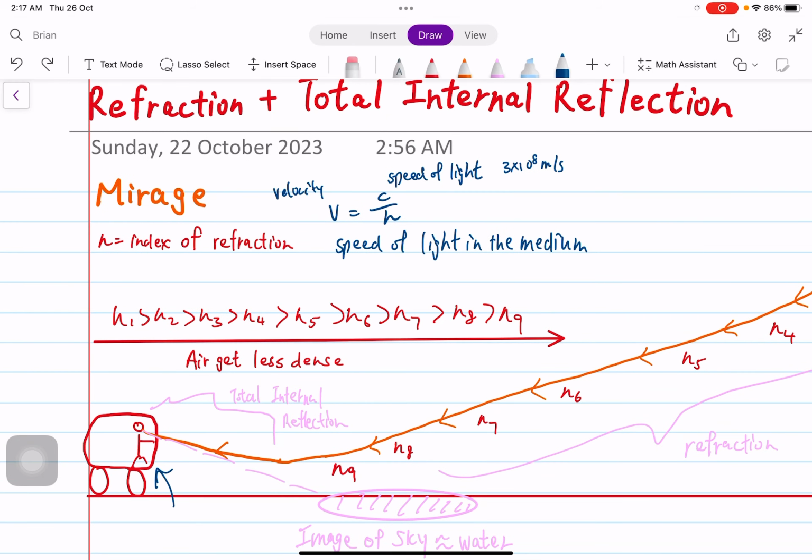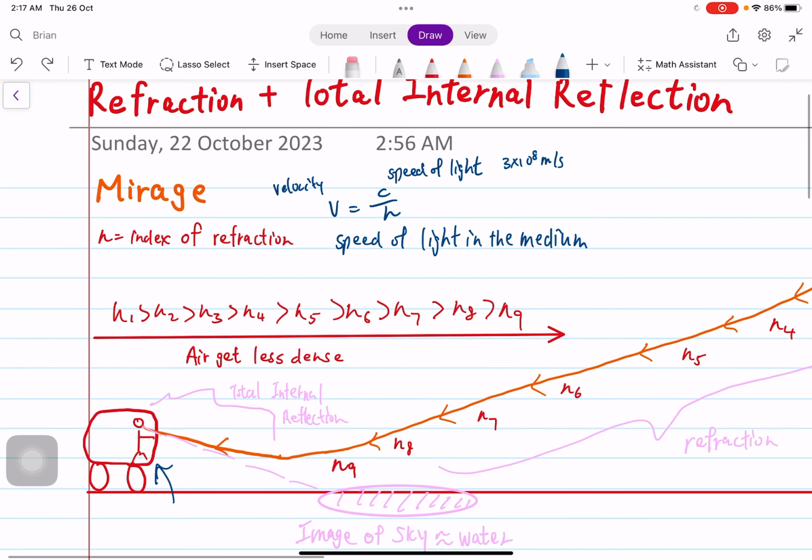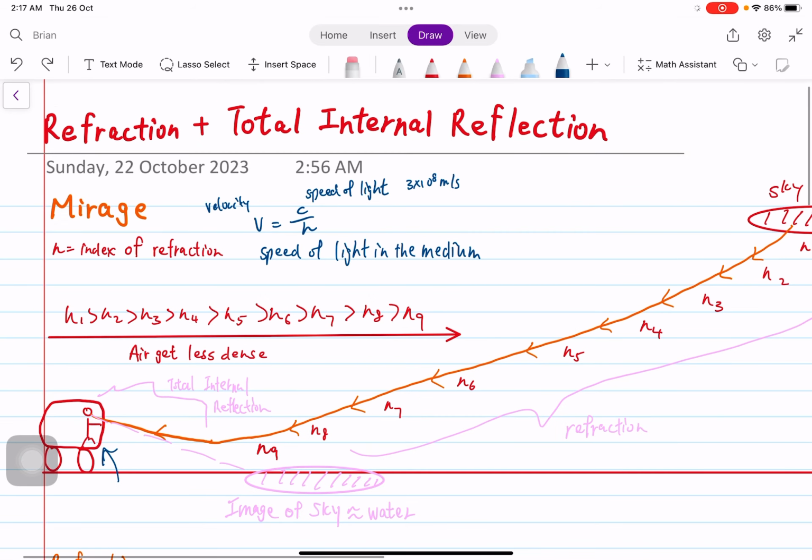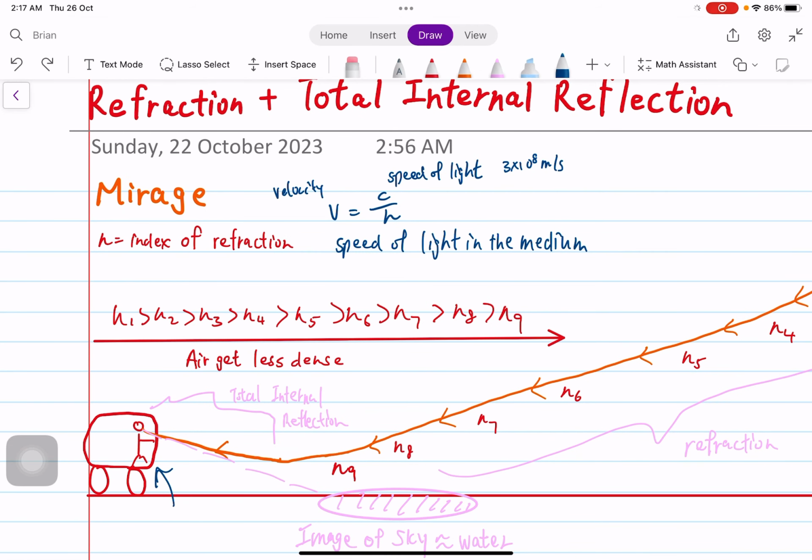The reason I mentioned hot air is because on a hot day, the light is going to strike towards the ground. The ground is going to be warmed, and then the lower layer, which is closer to the ground, is going to be less dense because the molecules are separated apart when it is warmer. And so the air is going to be less dense as the light ray travels from N1 all the way to N9. In fact, the index of refraction, the value of it, is going to be less and less also, and this is the trend I'm explaining.